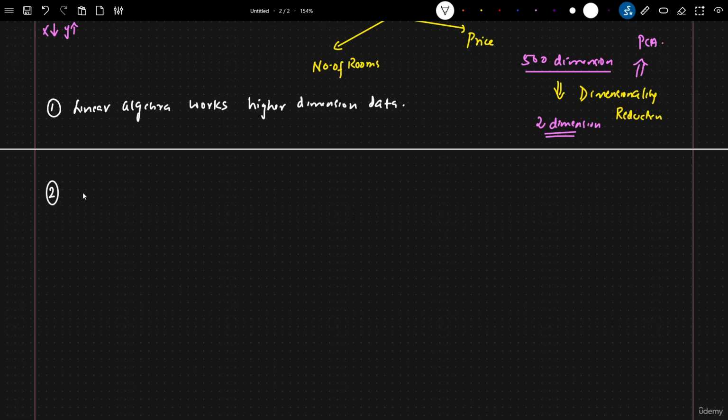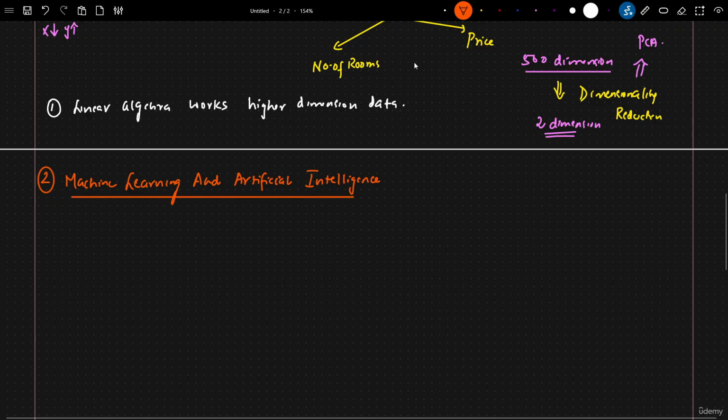Second point. So here I will just go ahead and write my second point. The second important application where it can be used is machine learning and artificial intelligence.